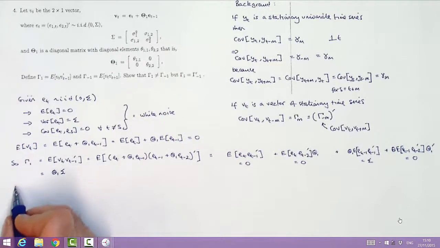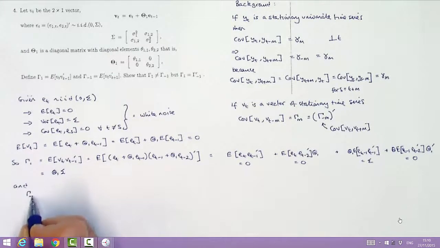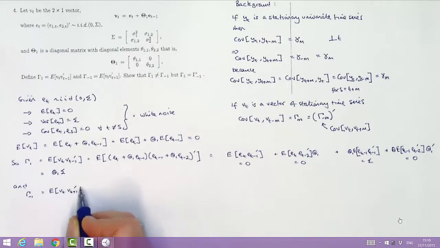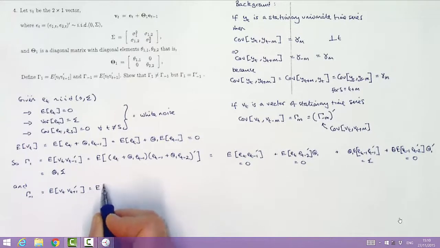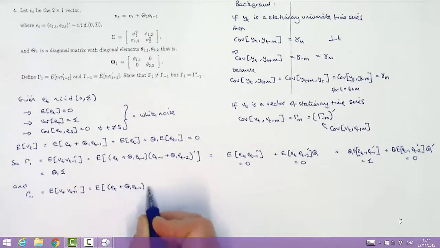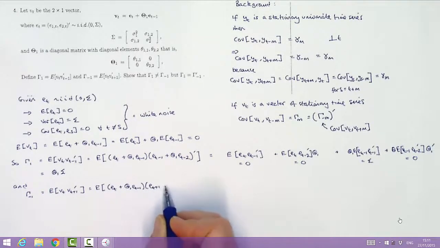Now turning to the autocovariance matrix at lag minus 1, which is the expectation of vt times vt plus 1 prime. Again, substituting in for the two v terms from the data generation process, and then going through the same steps as we did in the previous calculation.